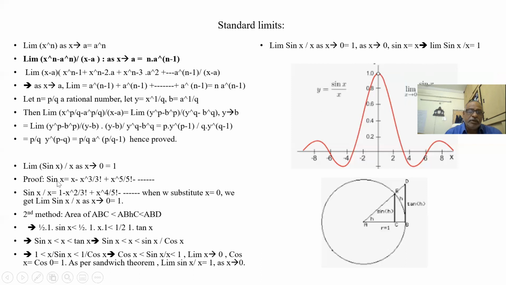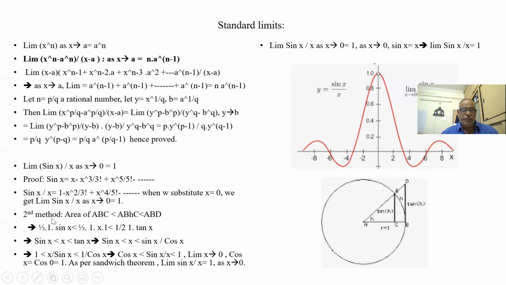Otherwise, how is sin x defined? It is x minus x cubed by 3 factorial plus x to the power of 5 by 5 factorial, like that. If I divide by x, I get 1 minus x squared by 3 factorial plus x to the power of 4 by 5 factorial, like that. When I substitute x is 0, all other terms are 0 because they are multiples of x, so only 1 is left. This is by the fundamental expansion of sin x. Also, as x tends to 0, sin theta is equal to theta.